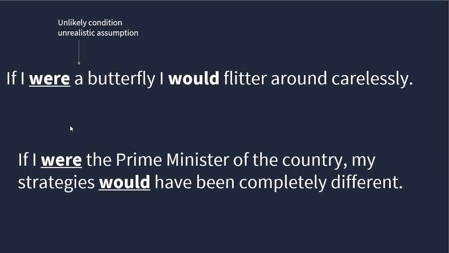Now one pointer that is mentioned over here is that you never say, if I was a butterfly. You can never use the past tense because in the past you were not a butterfly at all. So it is an assumption, an unrealistic assumption. So you have to construct with, if I were a butterfly, if I were to do something, if I were the prime minister. That is how you need to construct these kinds of assumptions. Requesting you to pause the video and construct sentences as per the given examples.